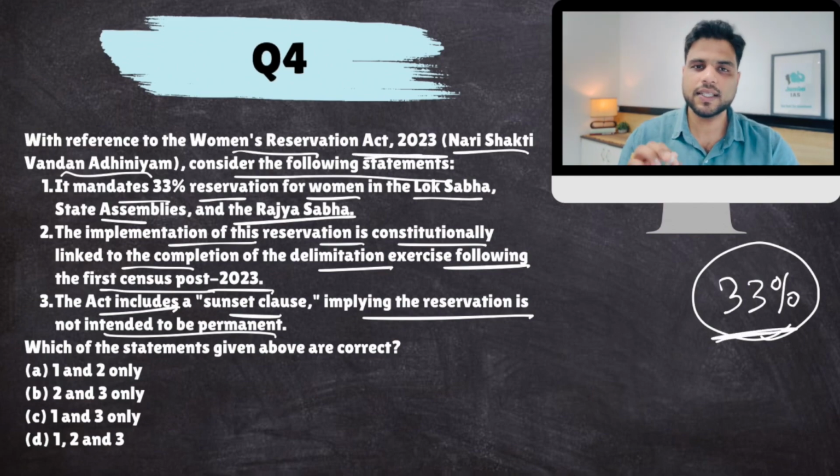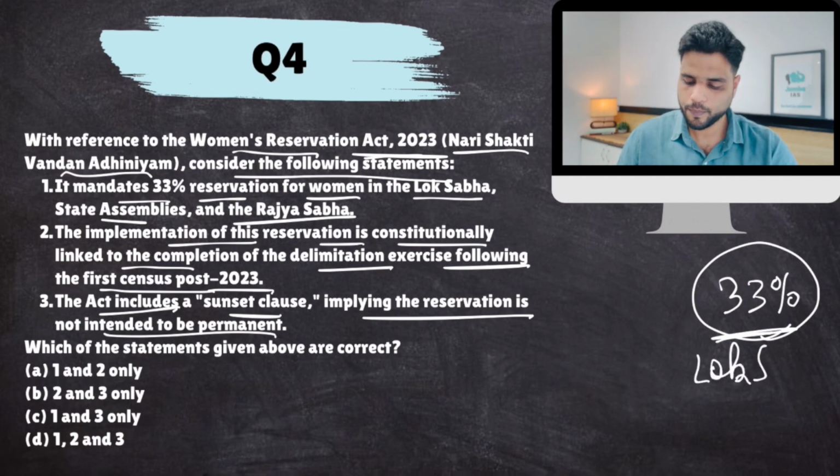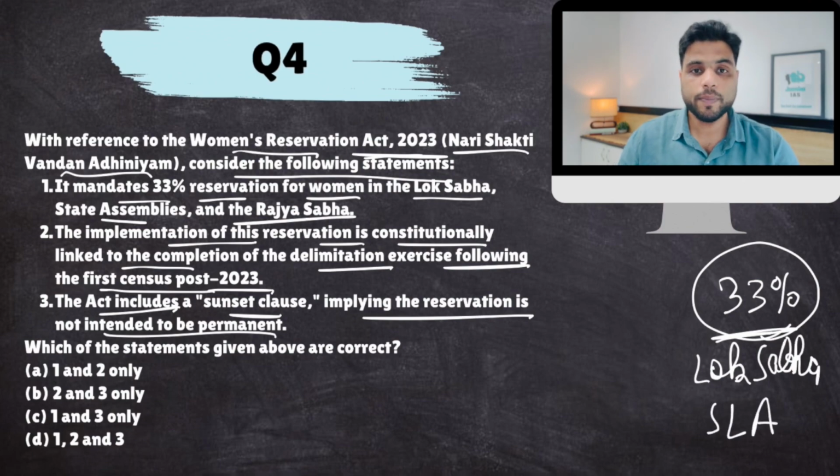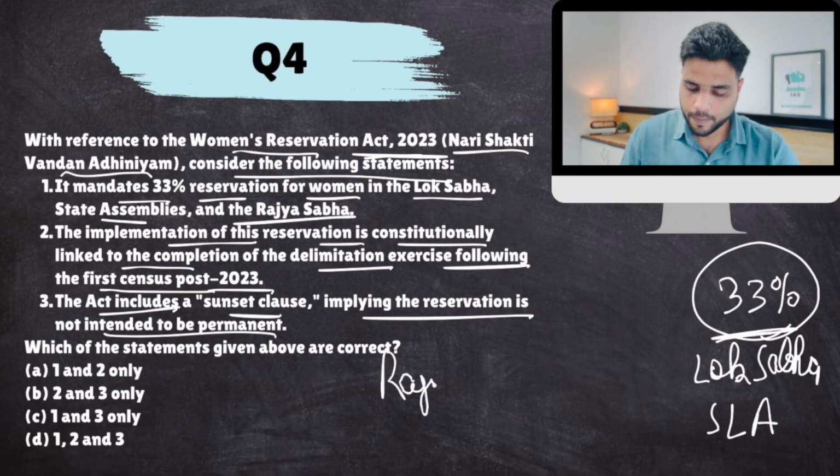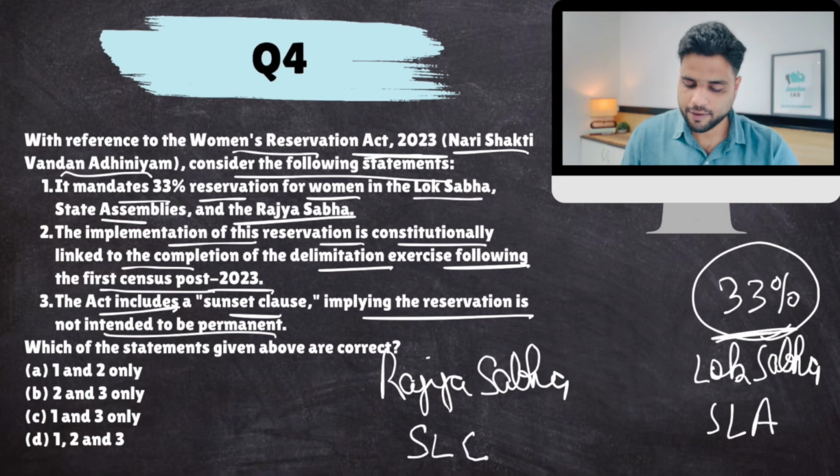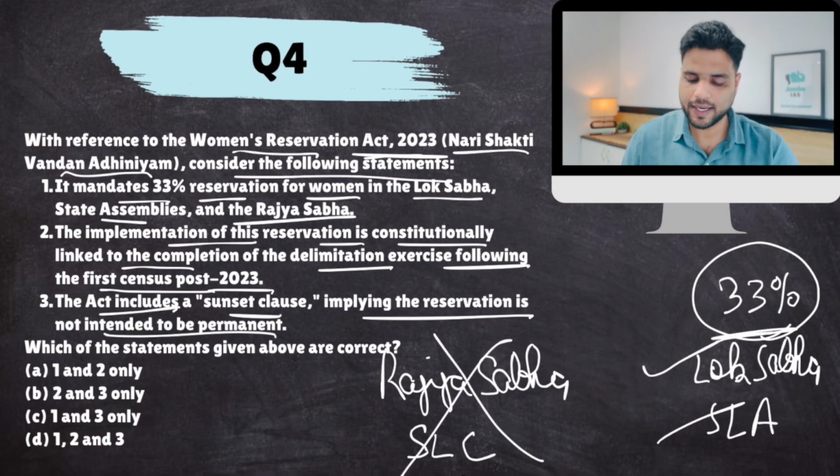Now this act says that 33% of the seats shall be reserved for women in Lok Sabha and state legislative assemblies. Seats shall not be reserved for them in Rajya Sabha and state legislative councils. No, only for Lok Sabha and legislative assemblies. So the first statement is false.